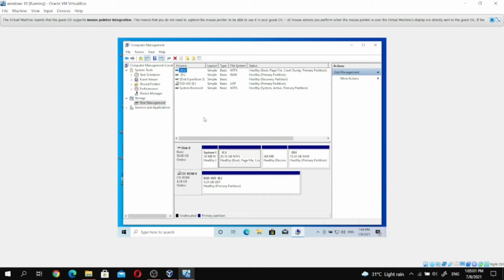It shows the volume. Click on delete volume and yes. Then we wait for the response.